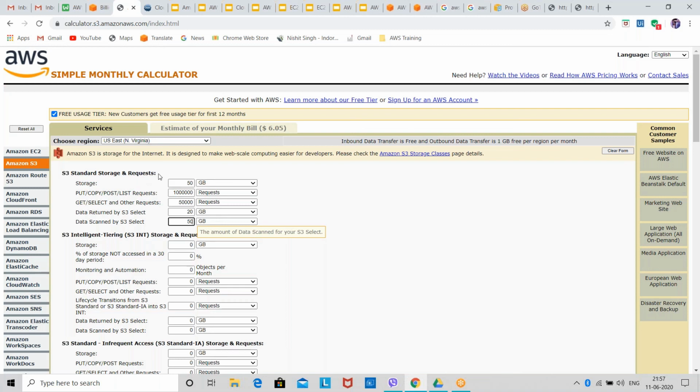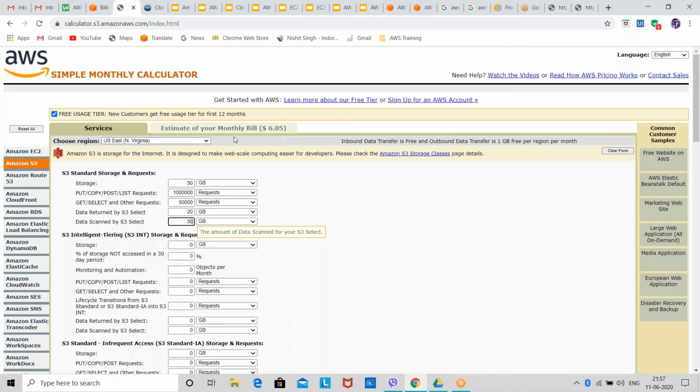These are the default settings, or any settings which I have chosen on my own. You can see I have selected 50 GB of storage, 1 million PUT requests in a month, and I have requested 50,000 GET requests in a month.